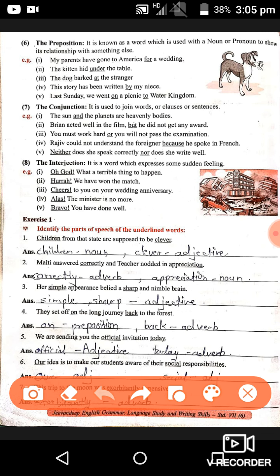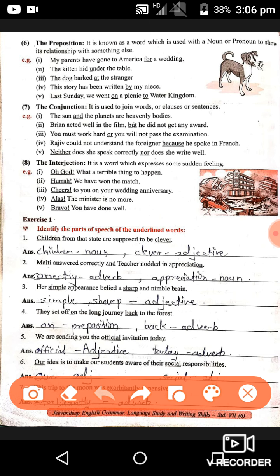In the first sentence, to America. So to is relating to the noun America. It is a relating word to America. That's why to is a preposition. Then for is also relating to the noun wedding. That's why to and for both are called prepositions. Next, in the sentence about the kitten, under is also a preposition. Under is relating to the noun table. In this way we can see prepositions.